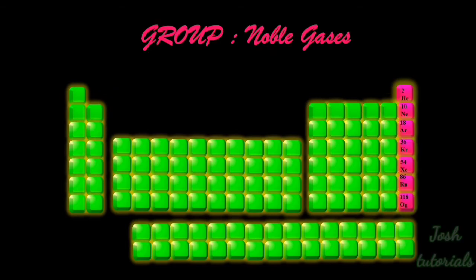The last, 18th group, they are called the noble gases. These elements have 8 electrons in their outermost orbit, which is completely filled, and hence they are chemically inactive, also called inert gases. Their electronic configurations form the basis for the octet rule.